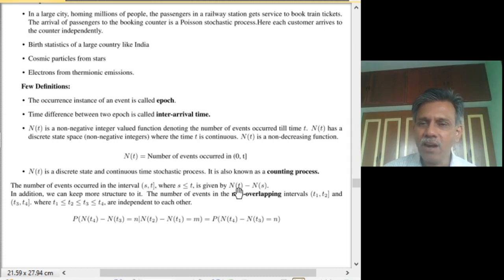Then n of t minus n of s denotes the number of events that has occurred in the duration s to t. So it is an obvious interpretation that we can get by the way that we have defined n of t as the number of events between 0 to t. If you subtract from that n of s, which is the number of events that has occurred from 0 to s, then obviously n of t minus n of s corresponds to the number of arrivals of customers or occurrence of events in the interval s to t.